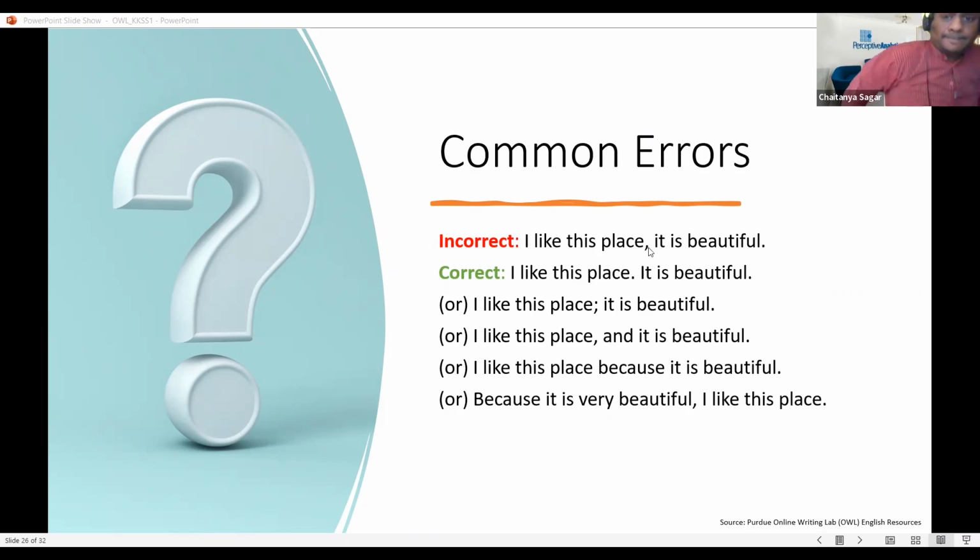But when we want to connect them, in verbal form the person can understand with the emotion. But in written form, we have to make sure that the person knows what I am saying. Am I putting the emphasis on the first one, or what exactly am I conveying? To make sure of that, we use a semicolon, or if you want to connect them, you need a coordinating conjunction to communicate that these two are in the same line.